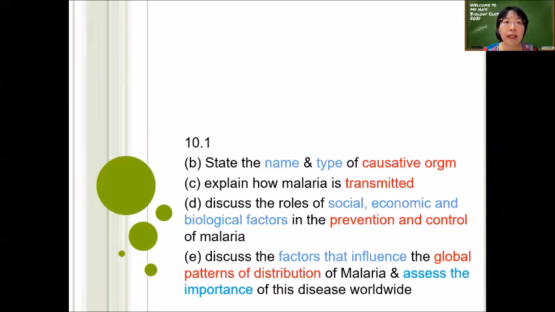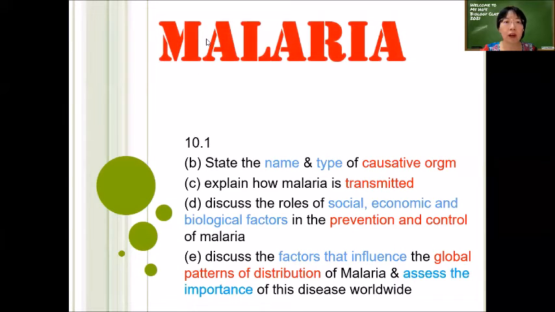So today's disease that you're going to look at is malaria. The learning outcome for malaria is to state the name and type of causative organism of malaria, explain how malaria is transmitted from an infected to an uninfected person, and also discuss the roles of social, economic, and biological factors in prevention and control of malaria.